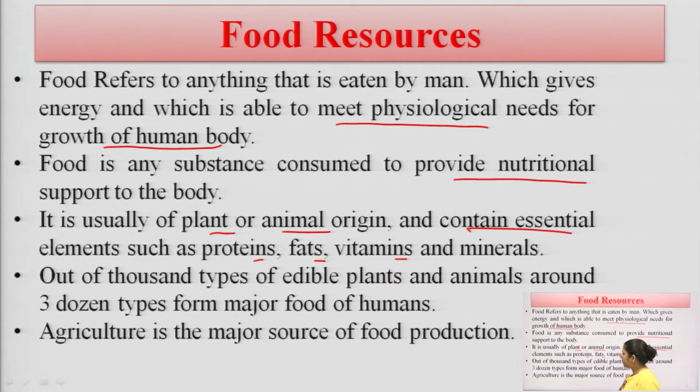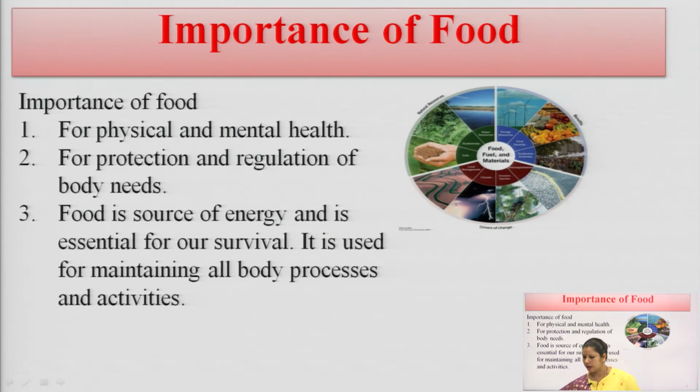Now, the second thing which we have to focus on is that the food resource is agriculture. If we follow the proper agriculture method, the proper technical method, and modern agriculture is increased, then we are going to increase our food production. This is the basic priority for all of us, that we have to focus on agriculture practice and method. Agriculture is the major source for our food production, so we have to keep a key observation on our agriculture practice, and see how we are going to conserve it.